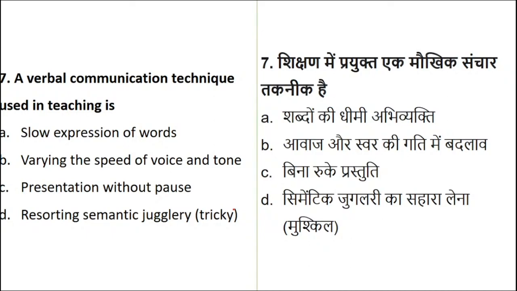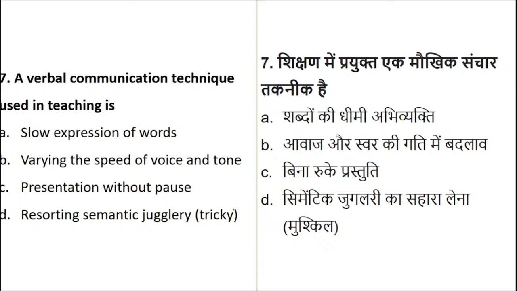Question number 7. Confused in A and B. Okay.